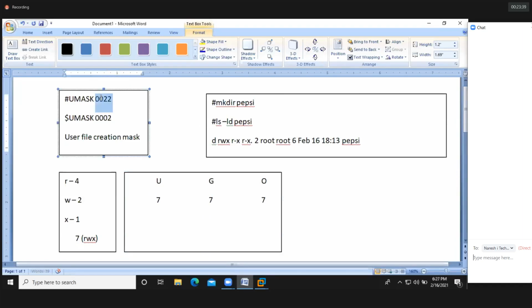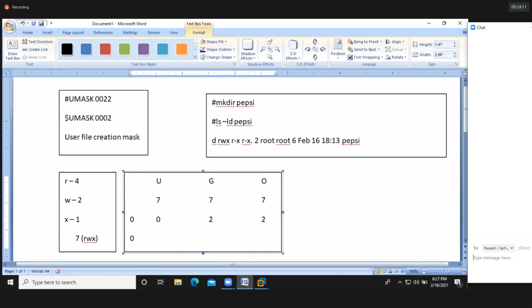So what is the root user umask value? 0022 is the umask value for root user. Automatically, while you're creating the directory, this calculation happens inside your operating system: from full permission, the umask value is subtracted.